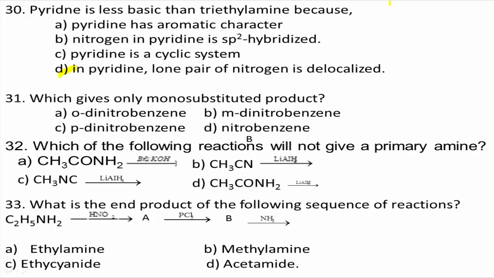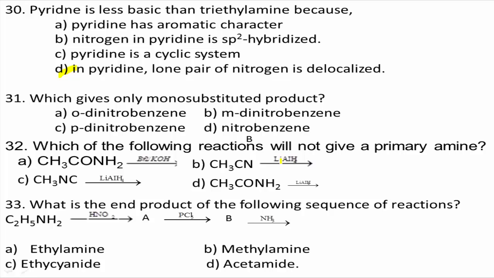Next question number 31. Which gives only monosubstituted product? Among the given options, which gives only monosubstituted product? Option A, ortho-dinitrobenzene. Option B, meta-dinitrobenzene. Option C, para-dinitrobenzene. Option D, only nitrobenzene.